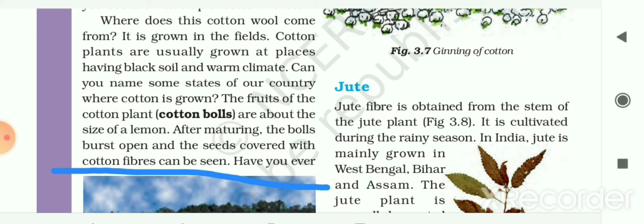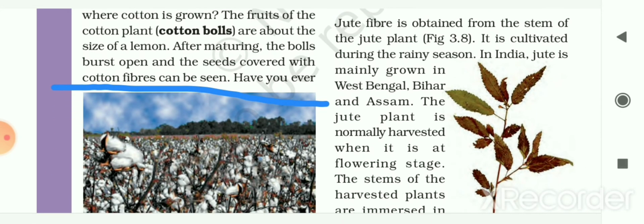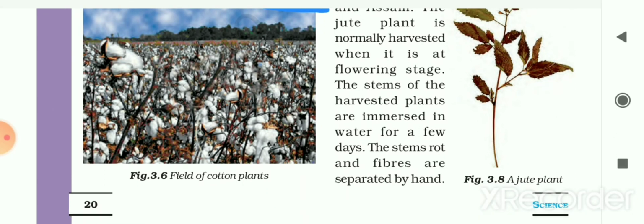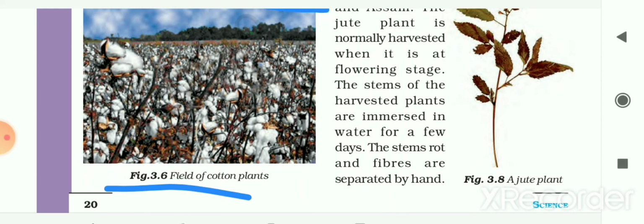The fruits of the cotton plant are known as the cotton balls, and these cotton balls are about the size of lemon. After maturing, the balls burst and open, and the seeds covered with cotton fibers can be seen. Here in the picture, the burst cotton balls are shown to you. Have you ever seen a cotton field that is ready for picking? It looks like a field covered with snow. Here in the picture it is shown to you.